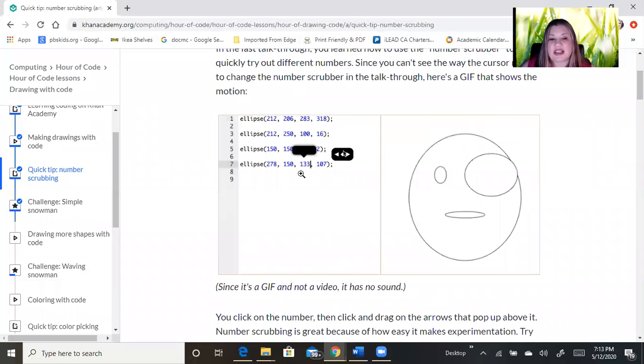So you see here, you just click on the number and these arrows pop out above the number, and then you drag it to the right if you want the number to be bigger, you drag it to the left if you want the number to be smaller.